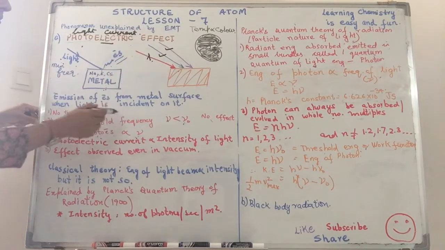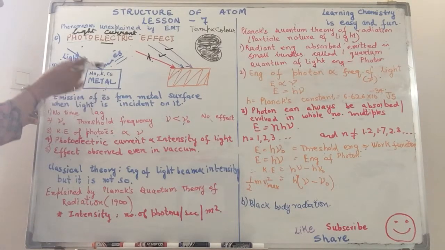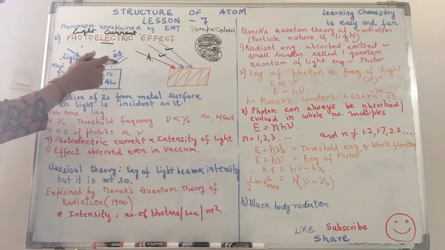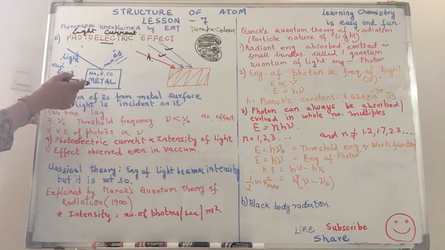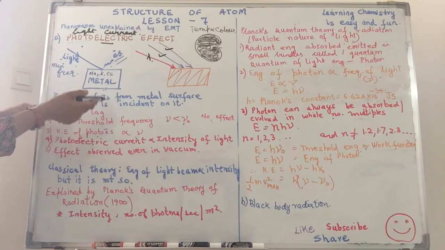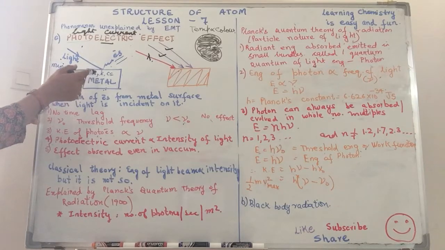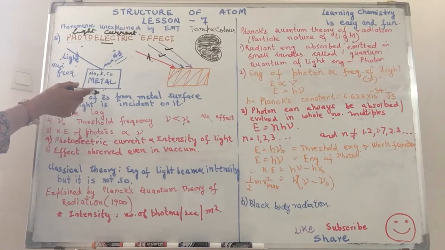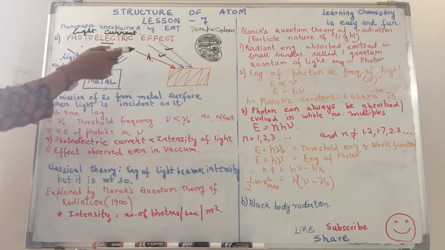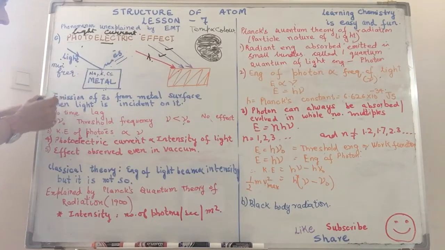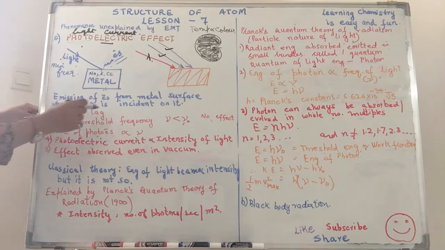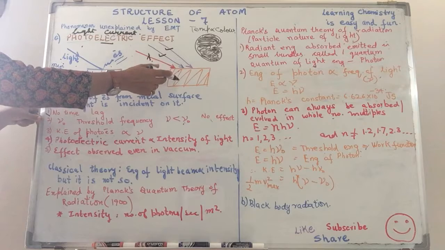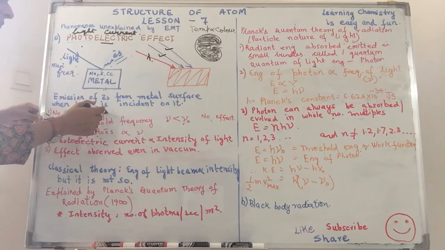Now here I have not shown the circuit because we are not talking about physics. We are dealing with something which is related to our development of the structure of the atom. But you can very easily observe this phenomenon in your calculators, because that is where the light incident onto the surface of the metal is releasing the electrons, and that is how your calculators, watches, etc. are working. Coming back to this phenomenon, the first thing he noticed was that there was no time gap. As soon as the light was incident onto the metal surface, the electrons were released immediately.